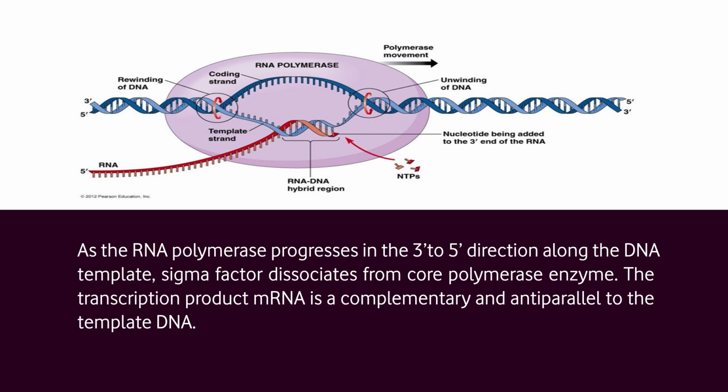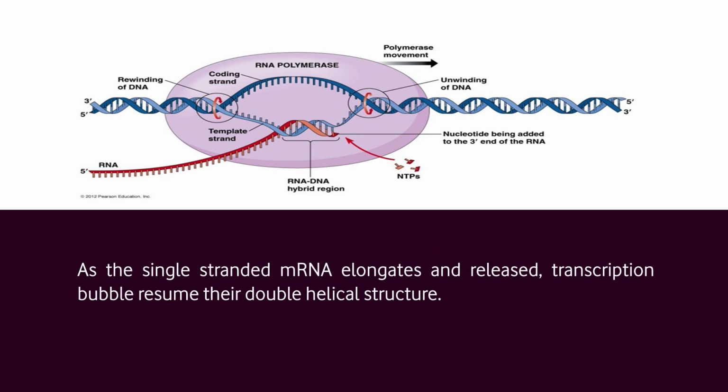As the RNA polymerase progresses in the 3' to 5' direction along the DNA template, sigma factor dissociates from the core polymerase enzyme and is available to aid another unit of core enzyme to initiate the transcription process. The transcription product messenger RNA is complementary and antiparallel to the template DNA. As the single strand messenger RNA elongates and is released, the transcription bubble resumes its double helical structure. In this figure, we can see messenger RNA released from the transcription bubble and rewinding of DNA.